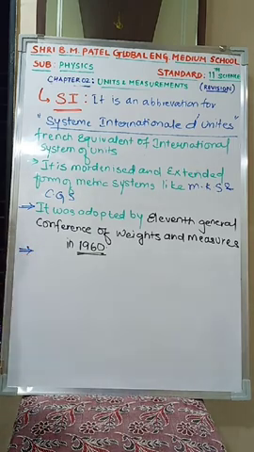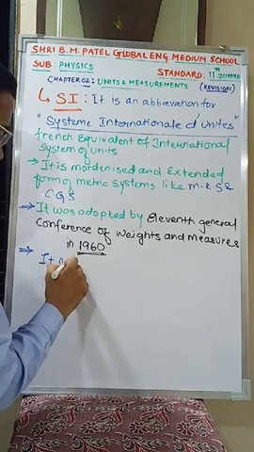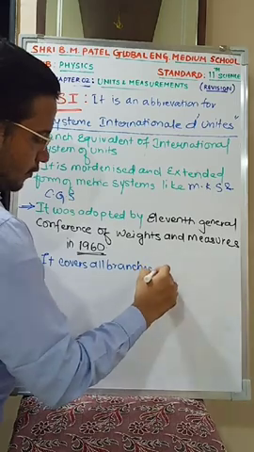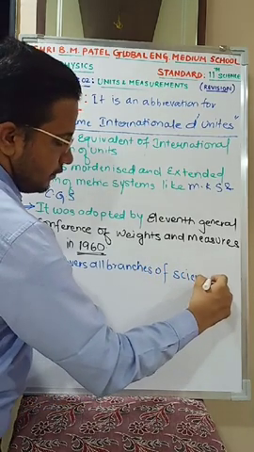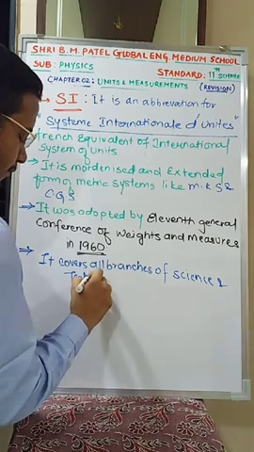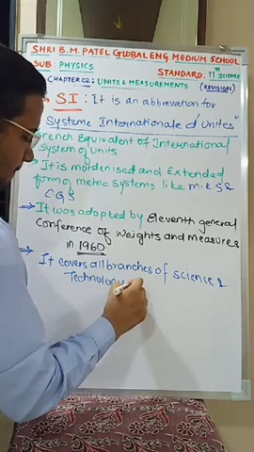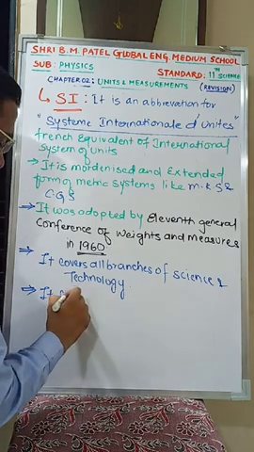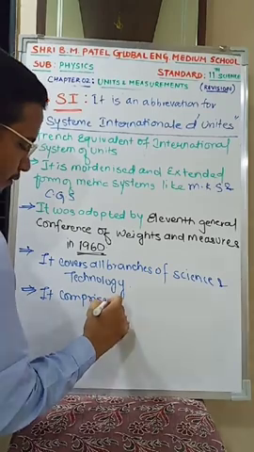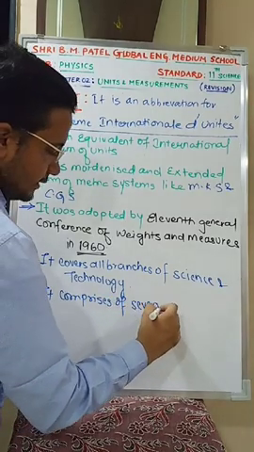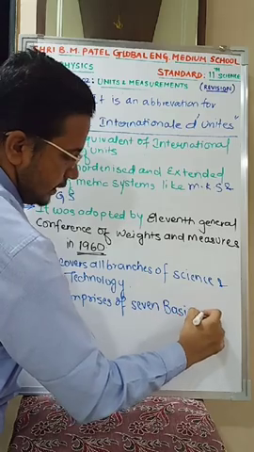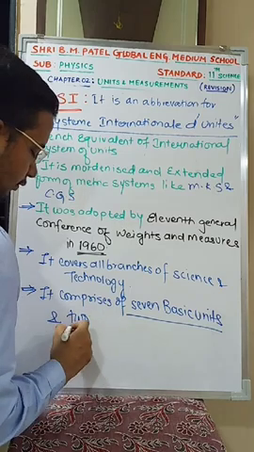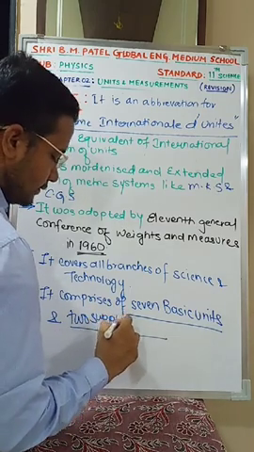Next, it covers all branches of science and technology. The last point in this, I can say that it comprises 7 basic units and 2 supplementary units.